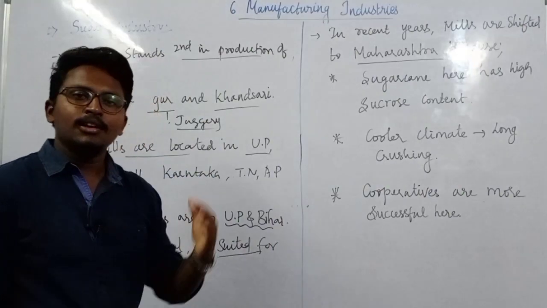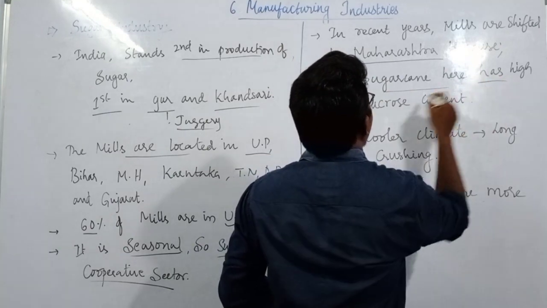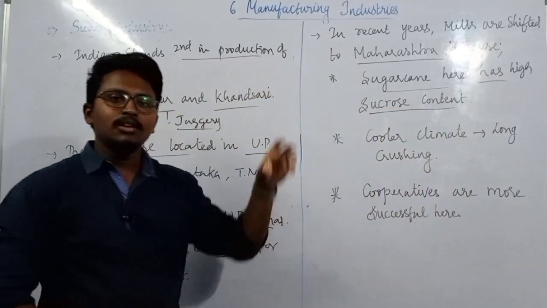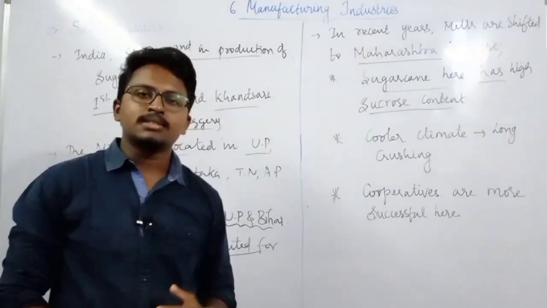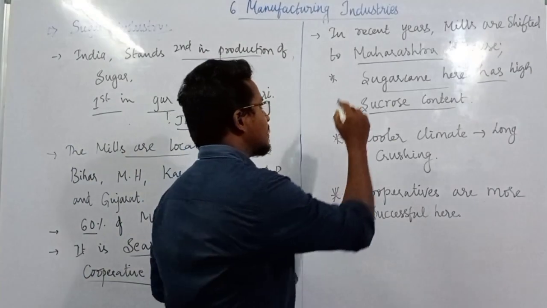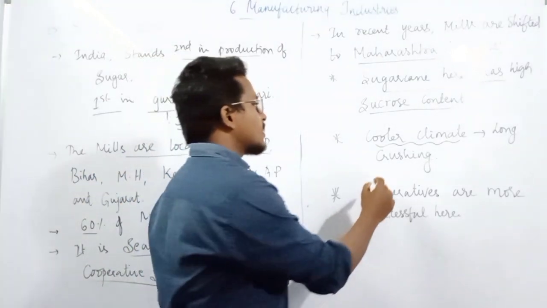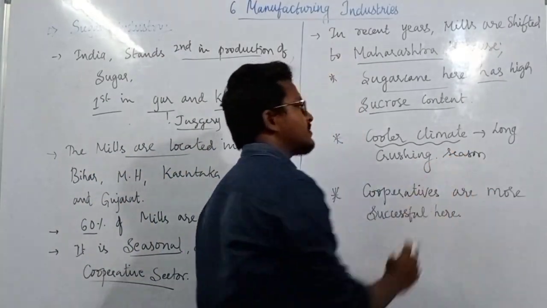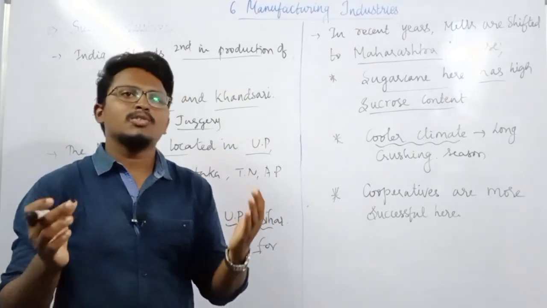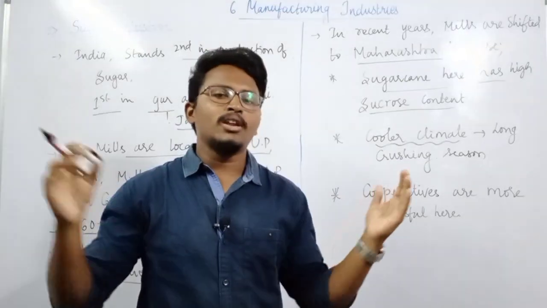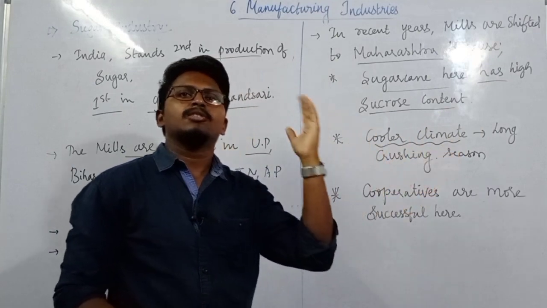What are the reasons why it has shifted towards the southern region? Sugarcane here has high sucrose content. That means the sugar content is very high in the state of Maharashtra. That is one reason. The second thing is that Maharashtra has a cooler climate, which ensures a long crushing season. Suppose the climate is dry, then the sucrose content will be lost in the sugarcane, so crushing over a long period is not possible. But if the climate is cooler, crushing over a long period is easy.